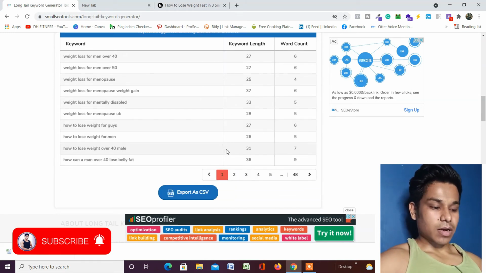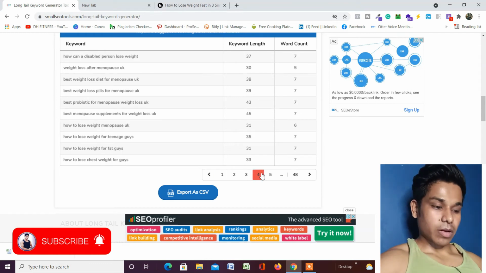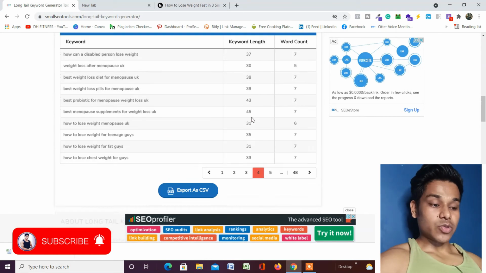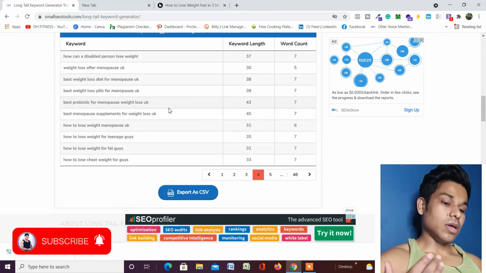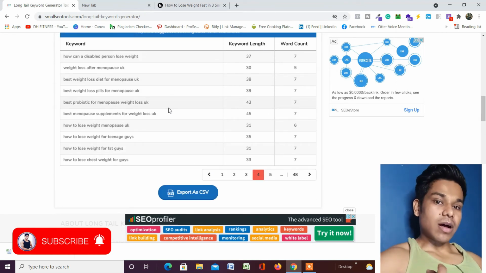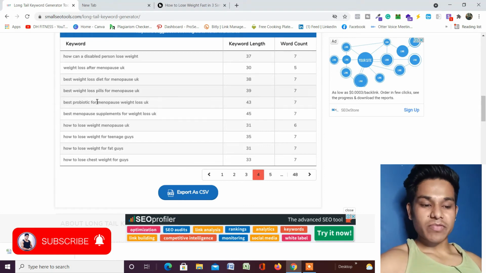And here is the best part, you almost got 500 keywords in just 1 minute. So this is how you can utilize this amazing tool for getting all the keywords and doing the analysis. You can pick any one of these long tail keywords, write the content around it, and just simply post on your blog.